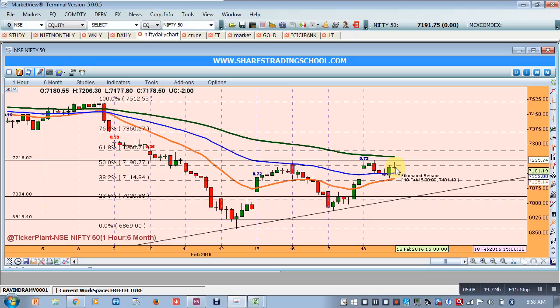So the 20 moving average is our support and the 100 moving average is our resistance. Keep an eye on this, keep tracking the hourly chart if you are trading Nifty,